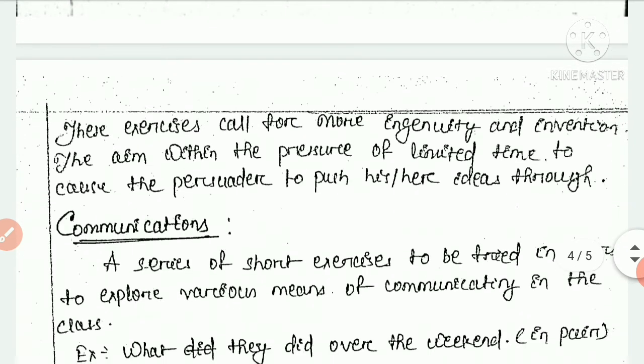Then these exercises call for more ingenuity and invention. The aim, within the pressure of limited time, is to cause the persuader to push his or her ideas through.